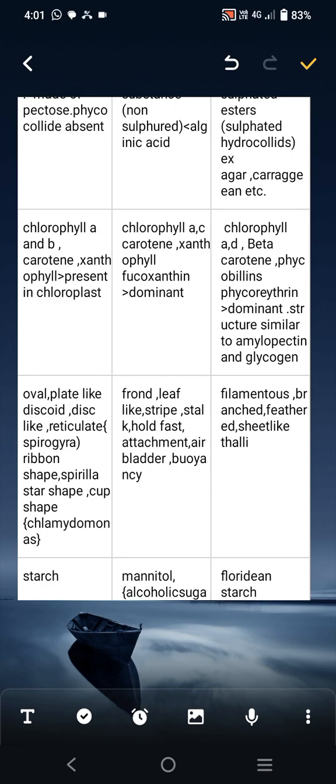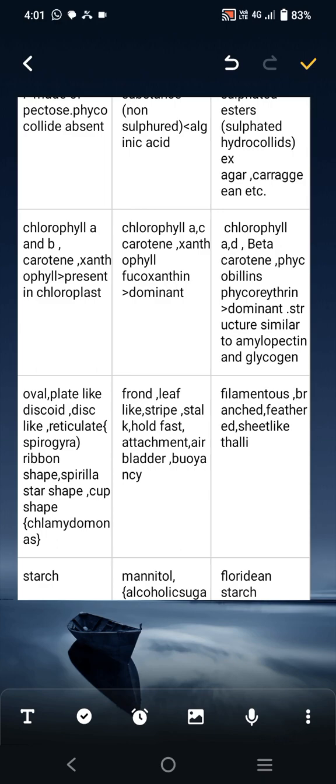The structure is similar to amylopectin and glycogen. What structure is similar to amylopectin and glycogen?